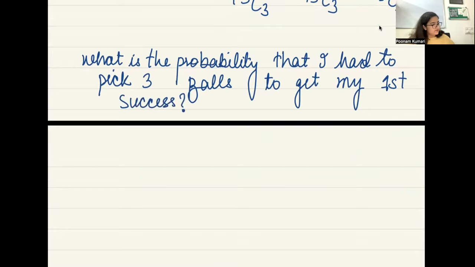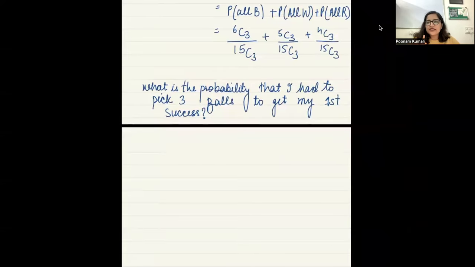This is the question. What is the probability that I had to pick 3 balls to get my first success? And success is getting a blue ball.